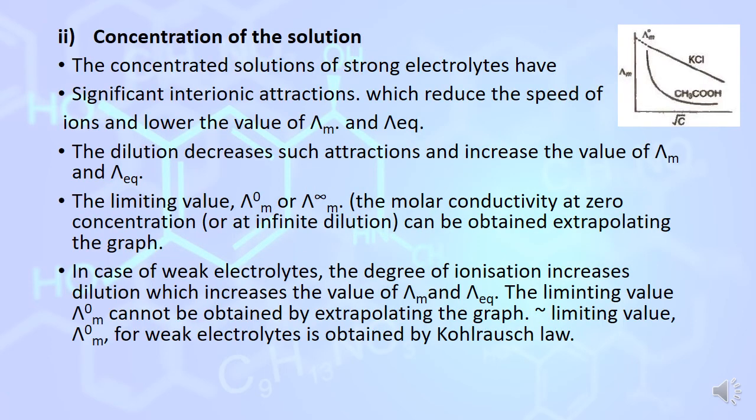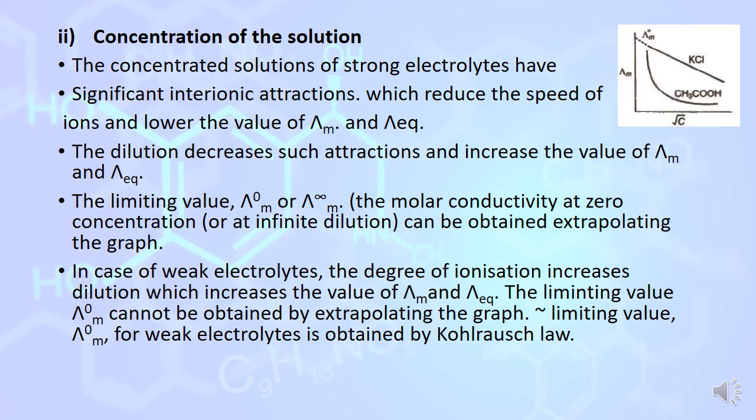Now our next aim is to measure the concentration of a solution. For a strong electrolyte, it can be measured by a graphical representation between molar conductivity and the square root of concentration. We can observe in this graph for KCl, a strong electrolyte, there is a linear relationship between the molar conductivity and the square root of the concentration, but at low concentration.